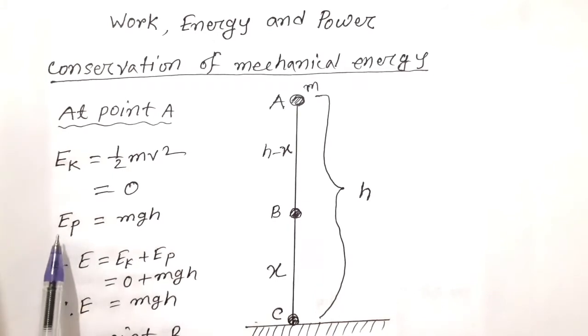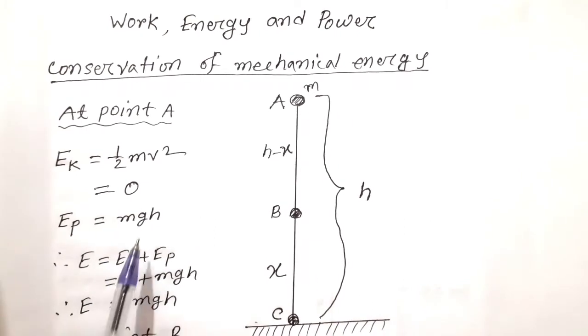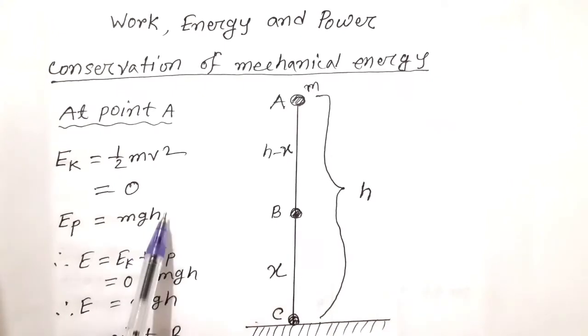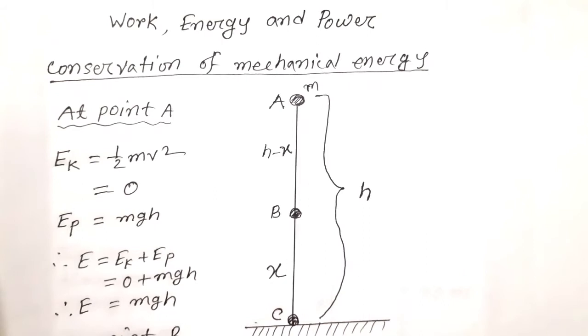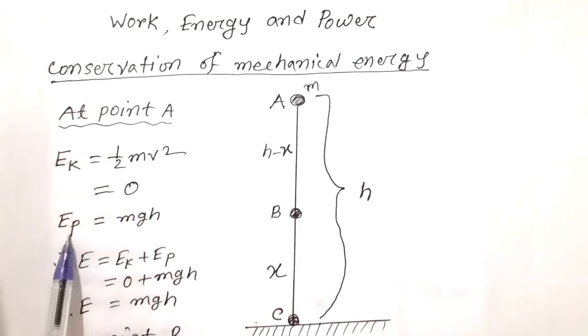Potential energy EP is equal to mg into s, where s means height from the ground. That is, EP is equal to mgs.